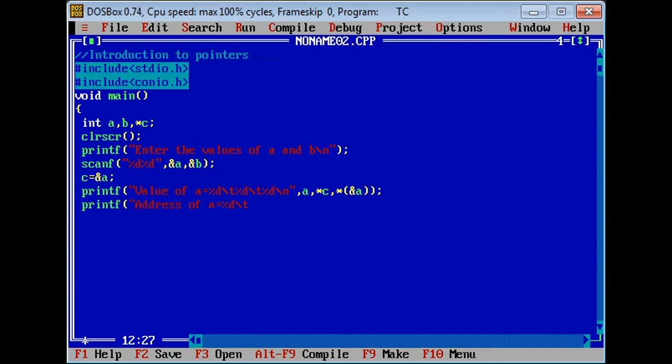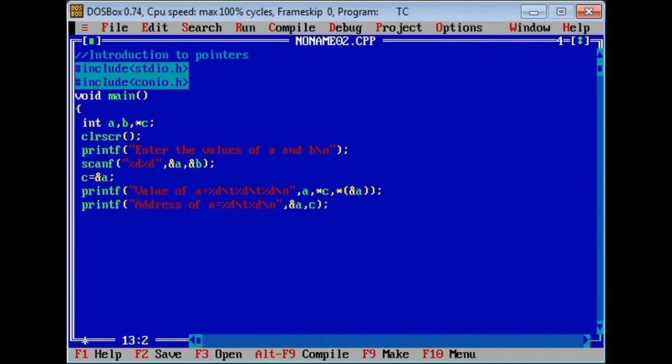One more %d to display an address. So what do you write to display the address of A? Ampersand A, as well as C also. C can store the address of A. These are the two ways to display the address of A.